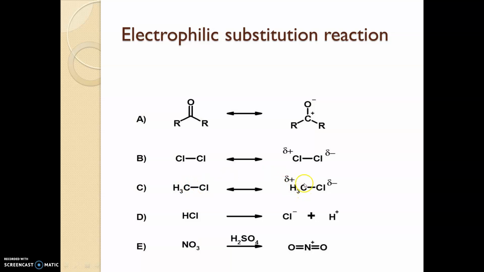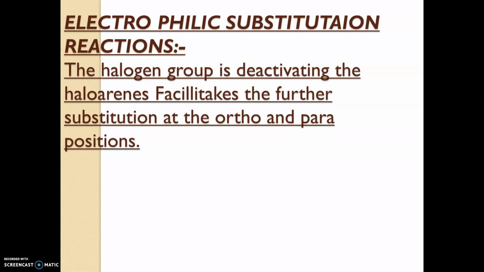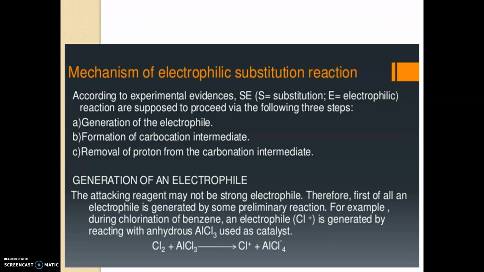This part will act as the electrophile, because it has the ability to attract nucleophiles, since it has positive charge. Similarly, there are many cases, such as the nitro group and sulfate group. Many groups can act as electrophile, similar to nucleophile. So what will be the electrophilic substitution reaction? We can see that if a halogen is already there in the haloarene, then in the ortho and para position this electrophile can attack.